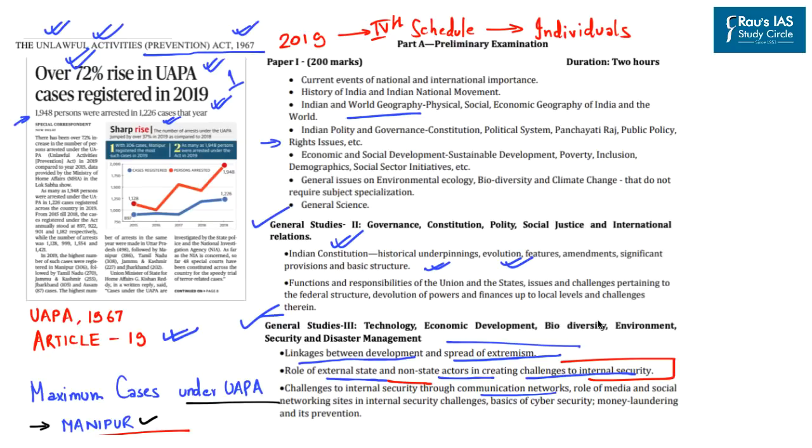Thus this news becomes important primarily from your prelims perspective, as questions associated with UAPA recent amendments and also constitutional amendment under Article 19 can be asked in your upcoming prelims examination. With this, let's move to the next article of discussion.